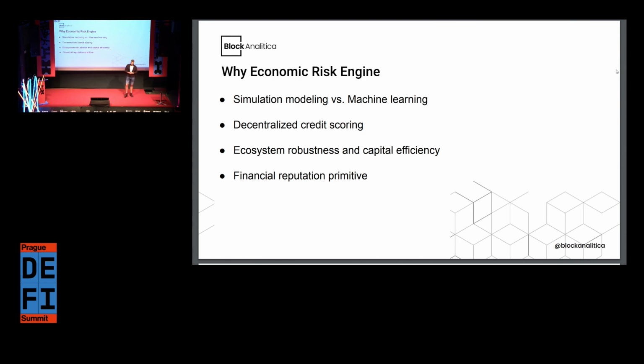That means that we try to provide value to the ecosystem in two different ways. The first one is our capacity to assess risk on the protocol level, and through that we can both understand risks better and also mitigate them, and thus increase ecosystem robustness. And on the other hand, by the assessed risk being, let's say, low at a certain protocol, we can also then decrease the necessary over-collateralization on either the protocol level or the individual level, and with that increase capital efficiency.